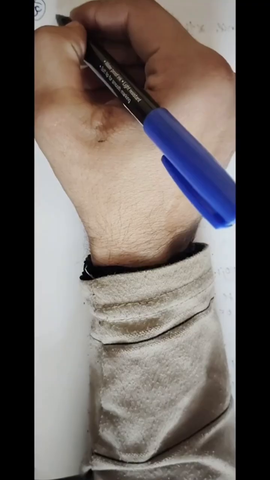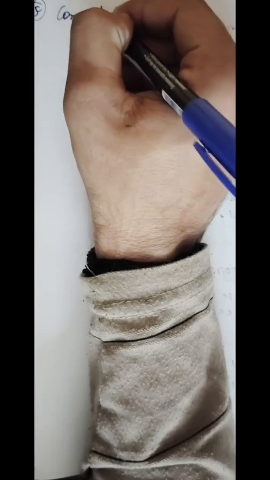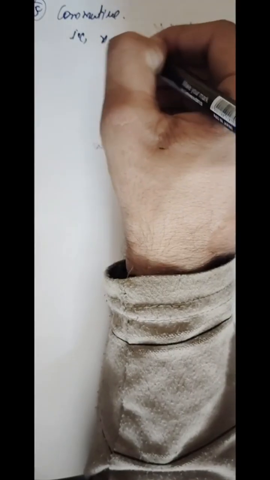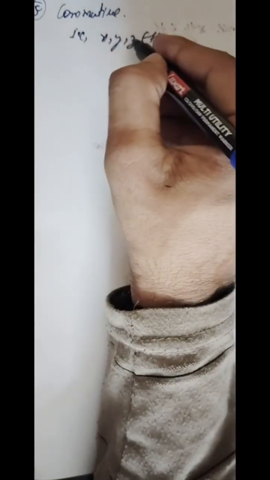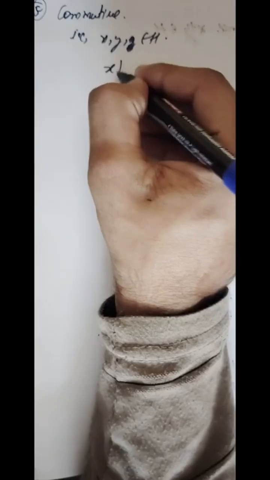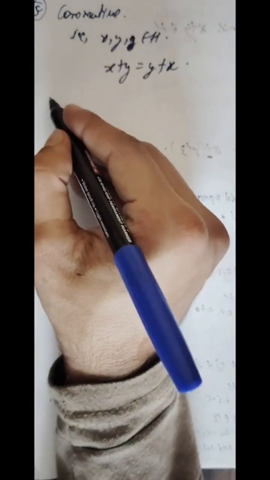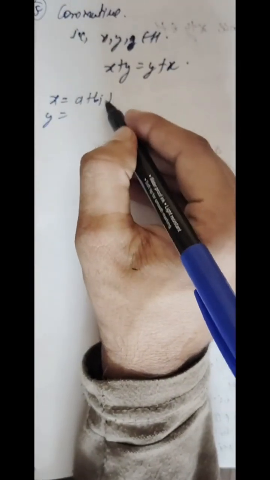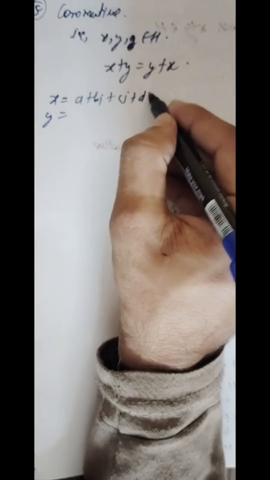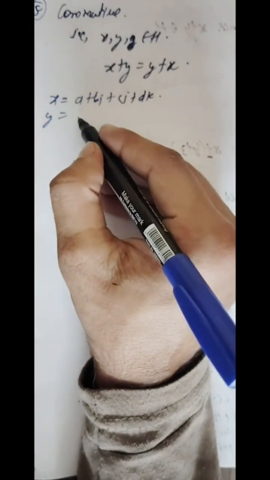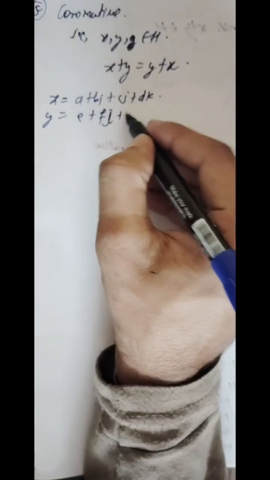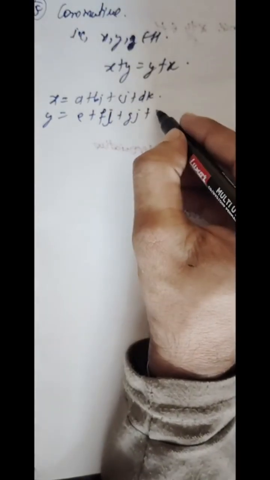Student, our fifth property is commutative. That is, for x, y belongs to H, sorry, we only need x, y. x plus y is equal to y plus x, which we can easily show by again taking x equal to a plus bi plus cj plus dk and y equal to e plus fi plus gj plus mk.